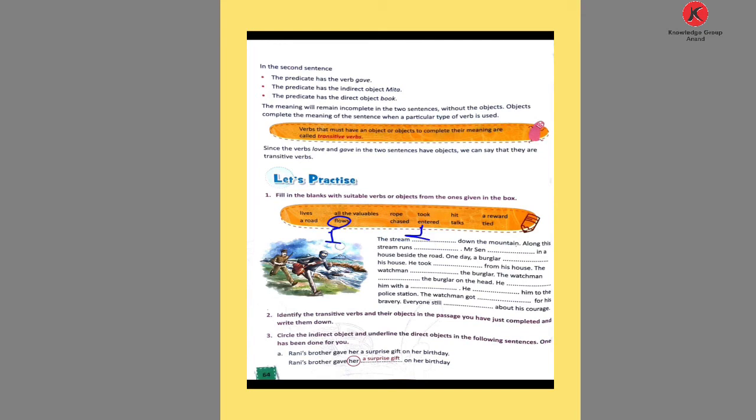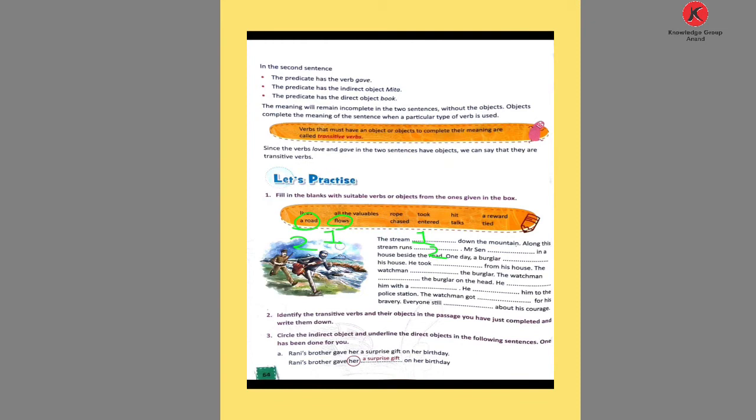Along this, the stream runs a road. So this is the second answer. The first one is flows and the second one is a road. Now come to the third one.